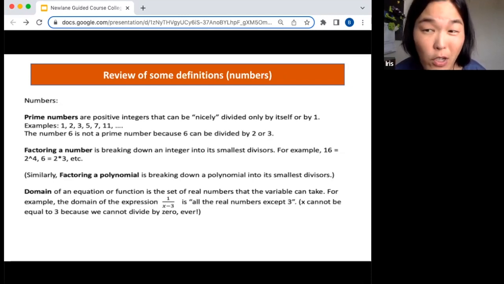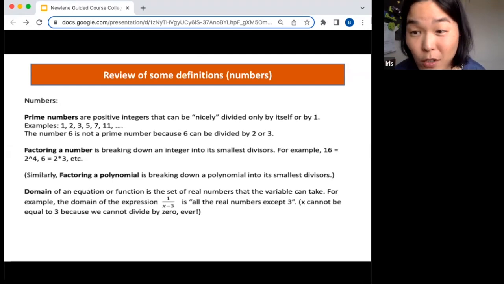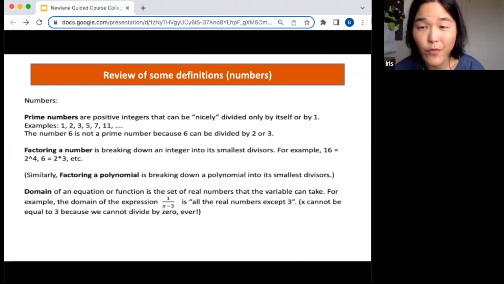I think in your final project, you have to draw graphs of functions. And for every graph, we will also ask you to say what the domain of this function is.